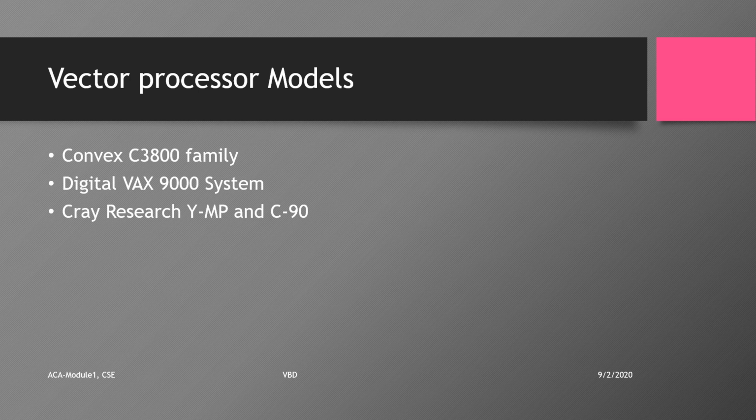Vector registers are used for holding the vector operands, the intermediate results and also the final vector results. The vector functional pipelines will retrieve the operands from the vector registers, and also they are going to put the results back into the vector registers. So pipeline to registers, the operation will be happening. All the vector registers are programmable in user instructions.